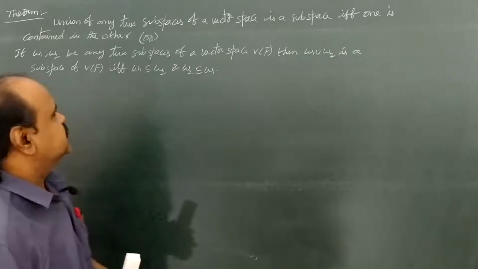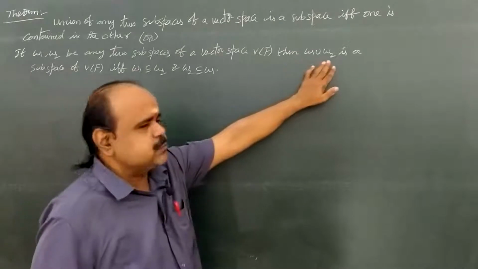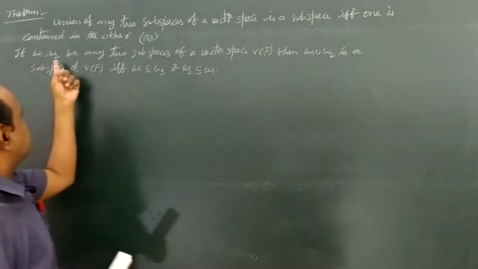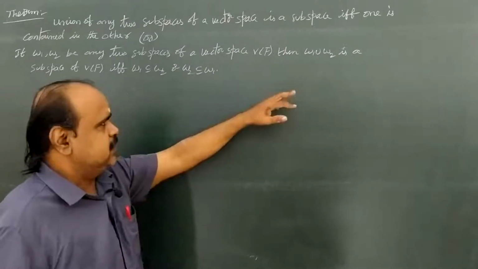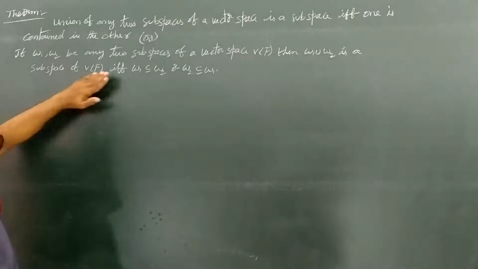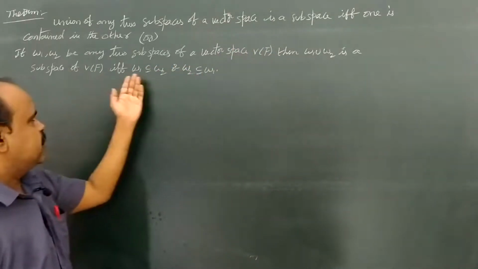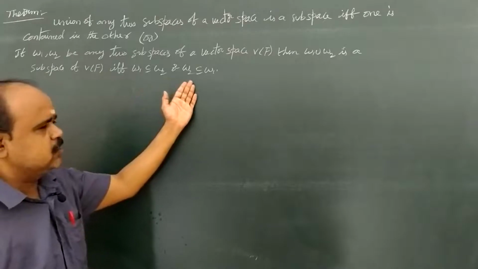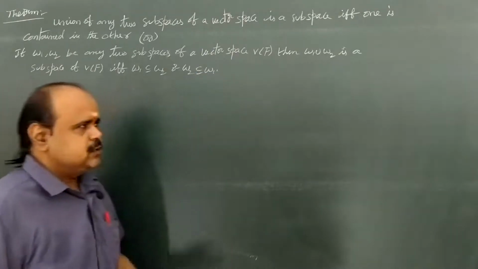So if we want to show this, for example, let W1, W2 be any two subspaces of a vector space V of F, then W1 union W2 is a subspace of V if and only if one is contained in the other. That means either W1 subset of W2 or W2 subset of W1. Okay, so that is our theorem.